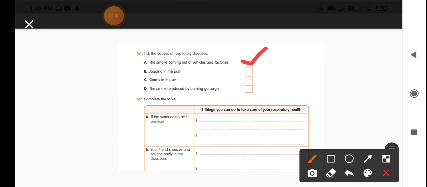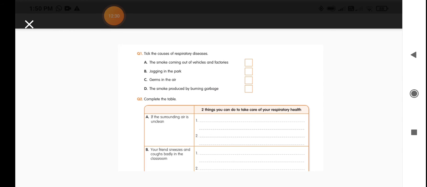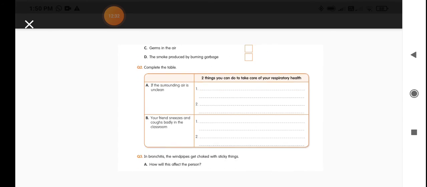Germs in the air, yes, the germs in the air will make you sick and you may get respiratory diseases. The smoke produced by burning garbage is very dangerous. When we burn garbage, the smoke damages our respiratory system and makes our windpipe narrow, so people get asthma and other respiratory diseases.